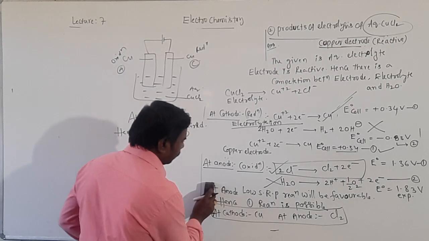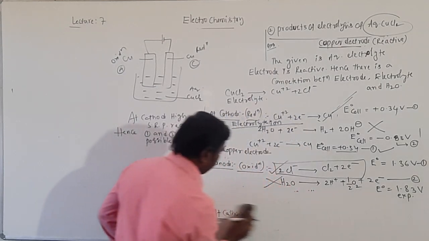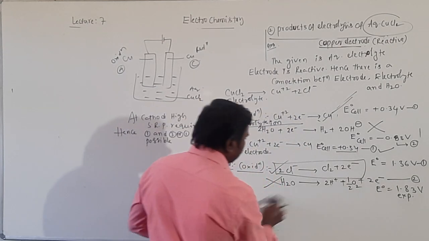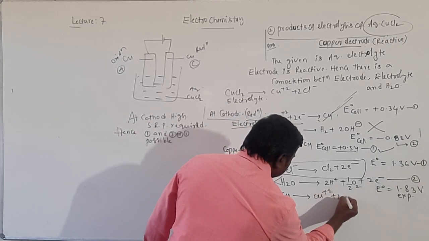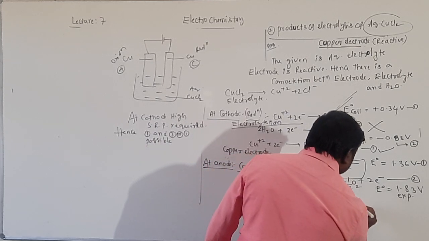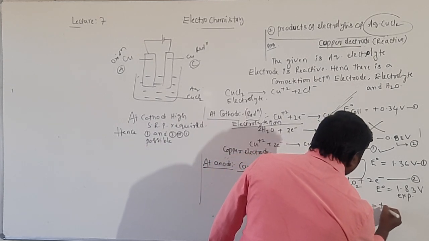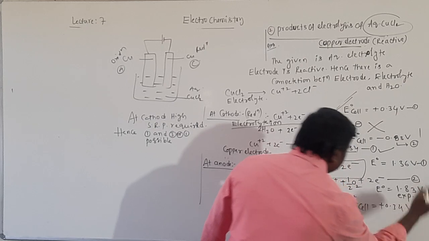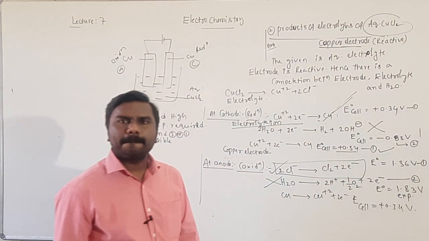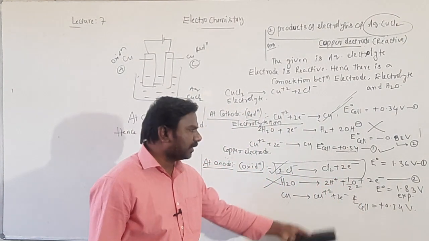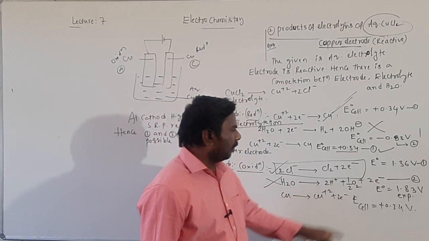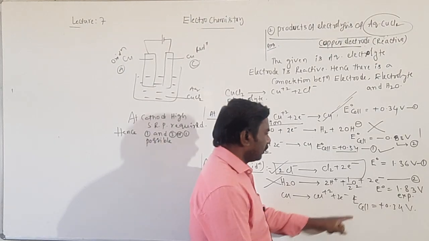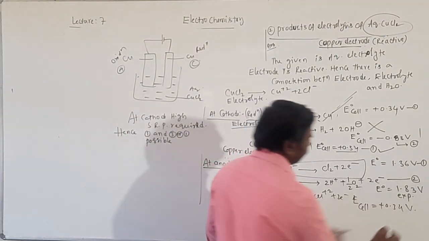Another one is Cu undergoes oxidation. The SRP of Cu is plus 0.34 volts. So 1.36, 1.83, and this is 0.34, third reaction.